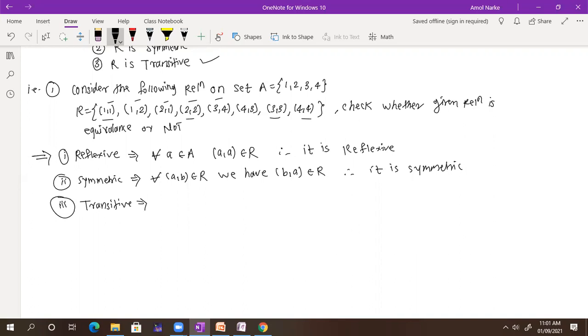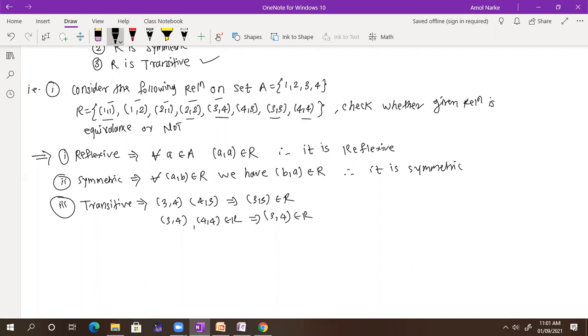Can I write down here? Okay, 3 and 4 I can write down here. See, 3, 4 is there, and also 4, 3 is there. So what I required? I required 3, 3, but it is also part of the relation. Again, 3, 4 we can take. 3, 4, and 4, 4 is also there. So 4, 4 belongs to the relation, and this implies 3 goes to 4, 4 goes to 4. Again, what I want? 3, 4. So whether 3, 4 belongs to the relation? Yes, it also belongs to the relation.